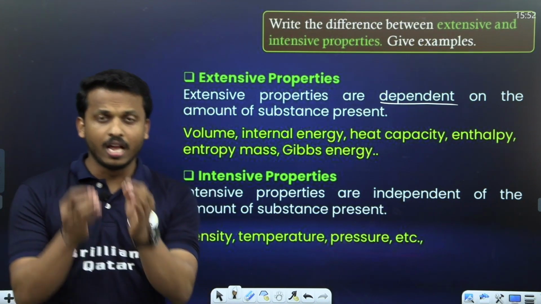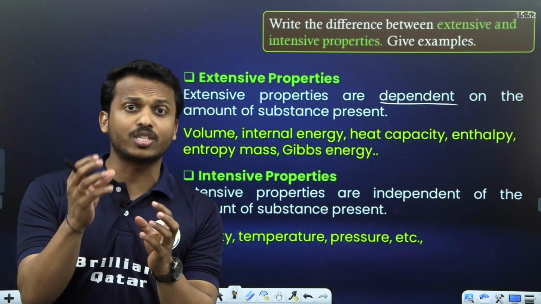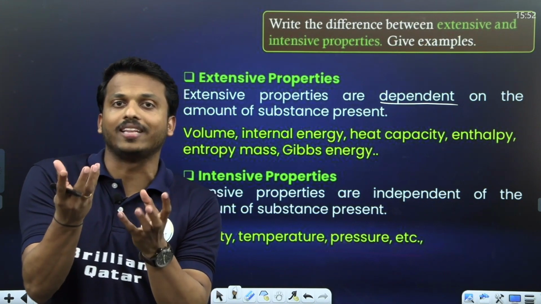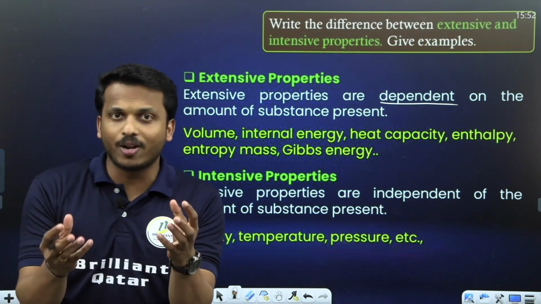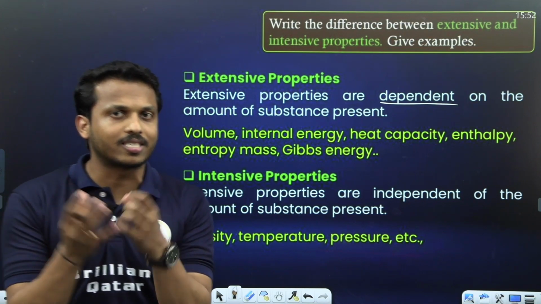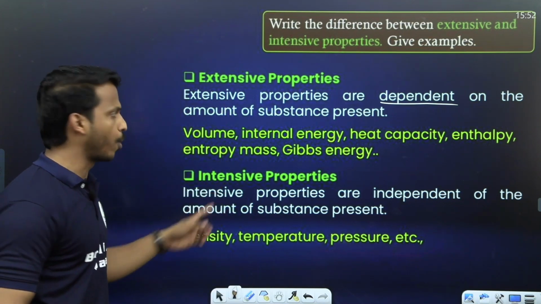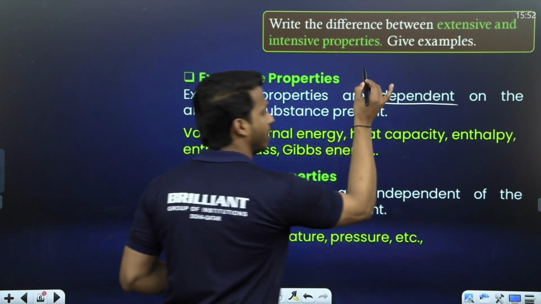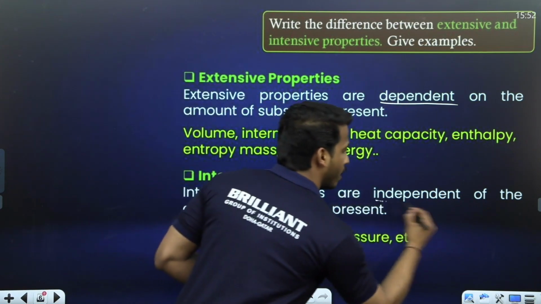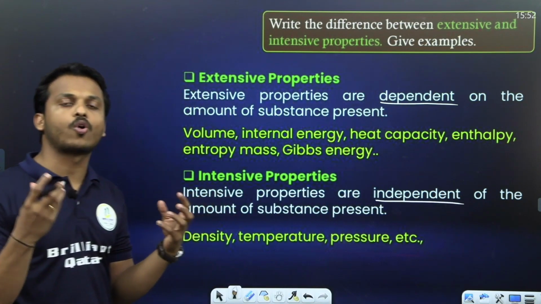If it does not depend on the size or quantity of matter in the system, it is an intensive property.